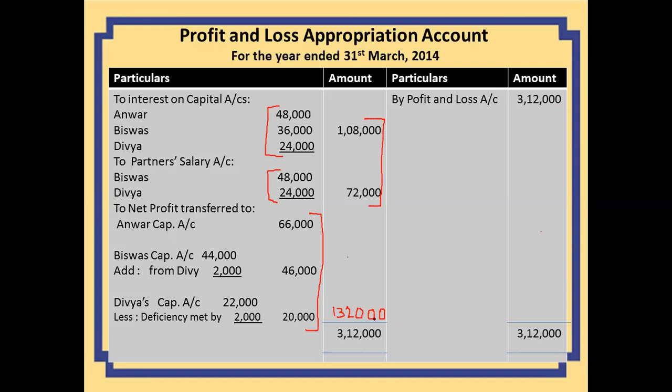So this 1,32,000 will be shared by Anwar in 3/6. His share comes to 66,000, and as he has not given any guarantee, there will be no deduction. Vishwas's actual share comes out to be 44,000, but he needs 2,000 more because of the guarantee. So his share comes out to 46,000, and this guarantee was given by Divya. So this will be deducted from Divya's share, and it comes out to 20,000.